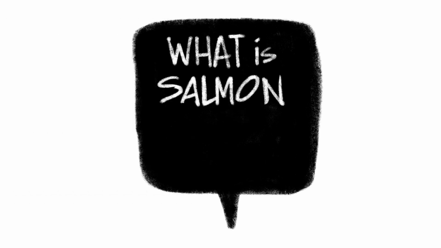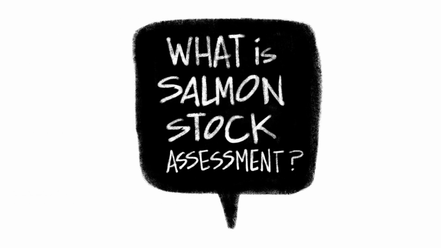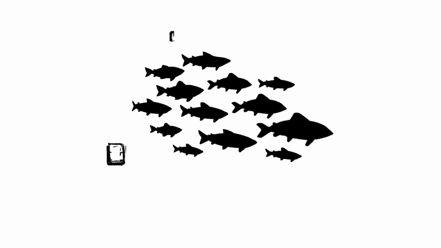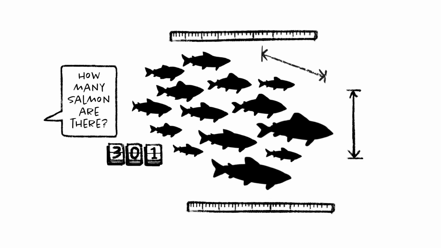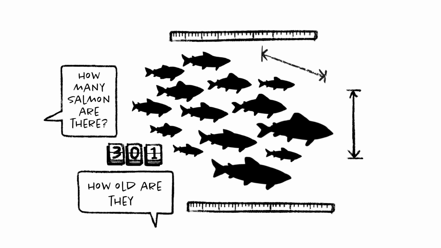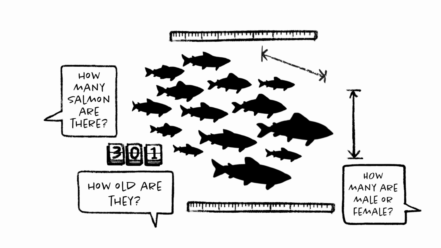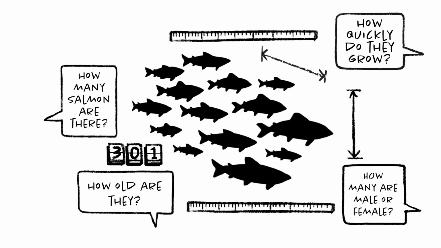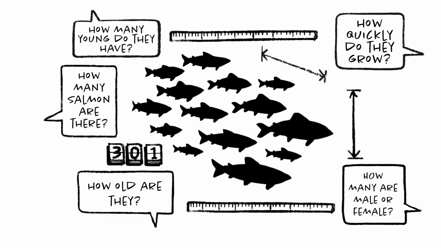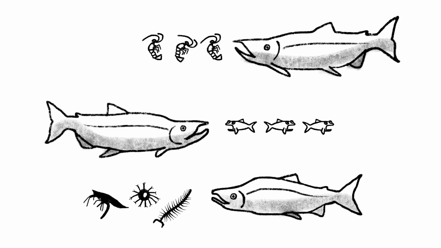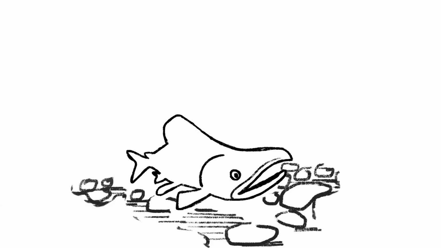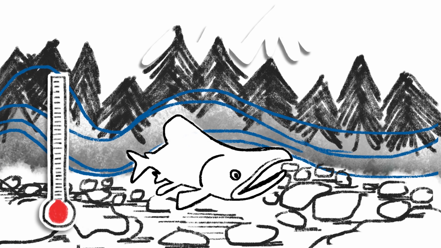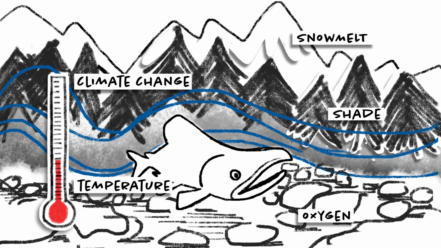What is salmon stock assessment? It is the science of understanding fish populations. It aims to answer biology questions like, how many salmon are there? How old are they? How many are male or female? How quickly do they grow? How many young do they have? It also looks at what fish eat, where fish live, and what habitats are important to their long-term survival and how the environment can influence or change fish populations.